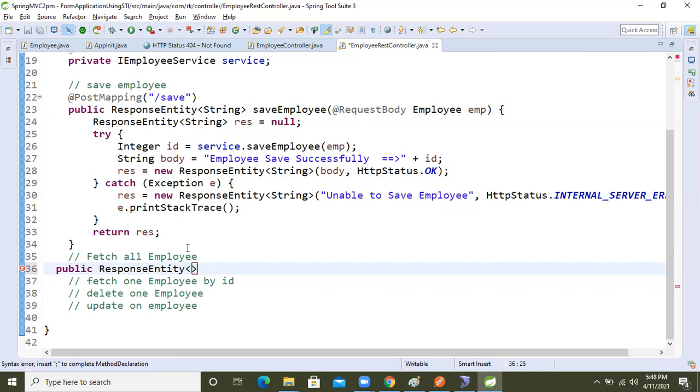This is called generic type inference. Question mark, this is called inference. At runtime it will decide which kind of data we will take.